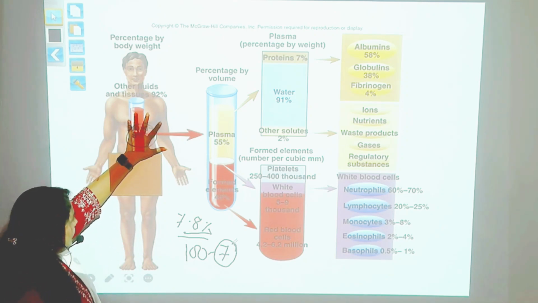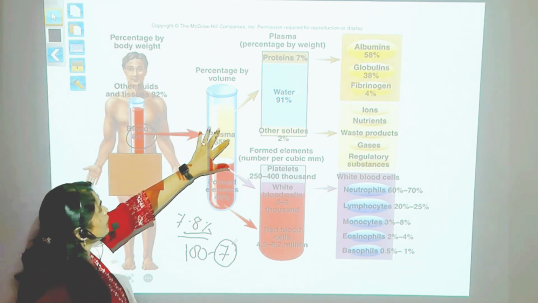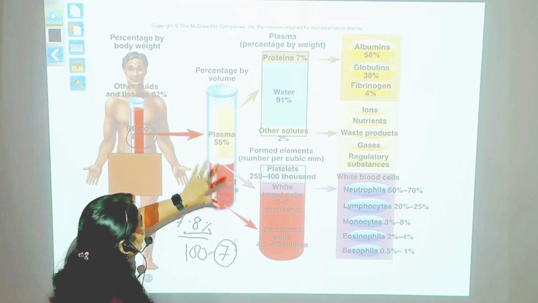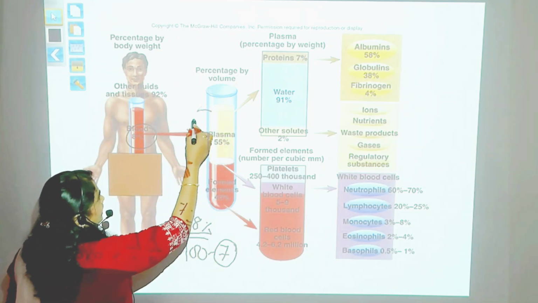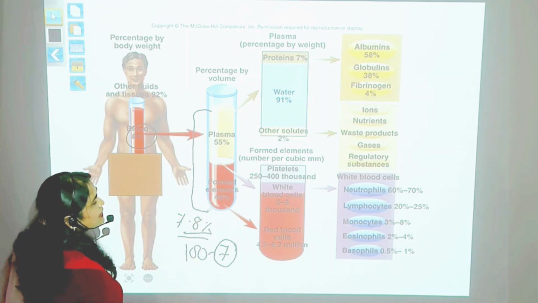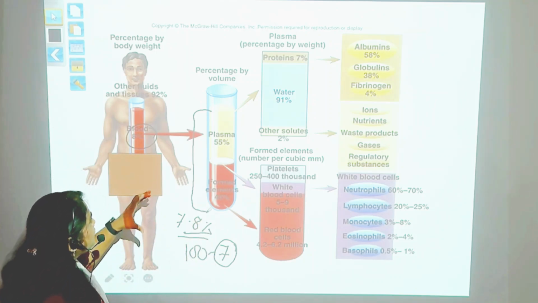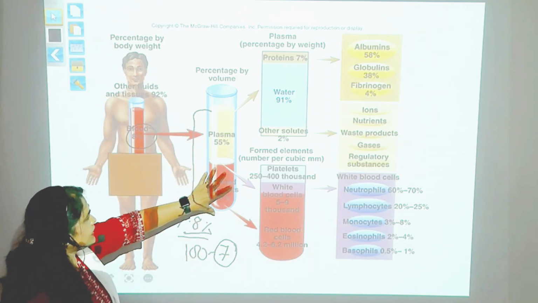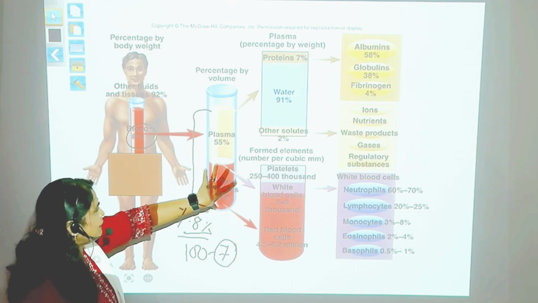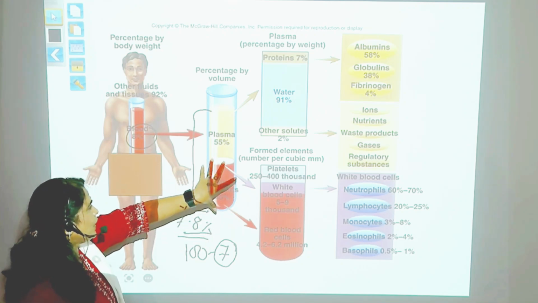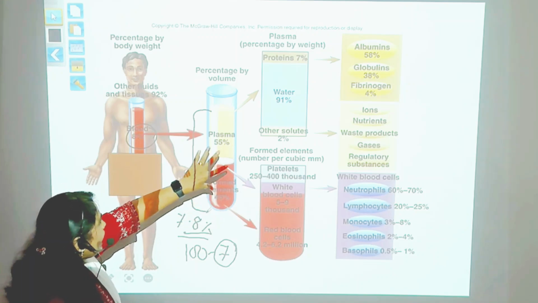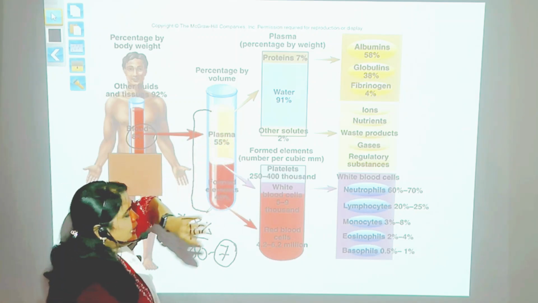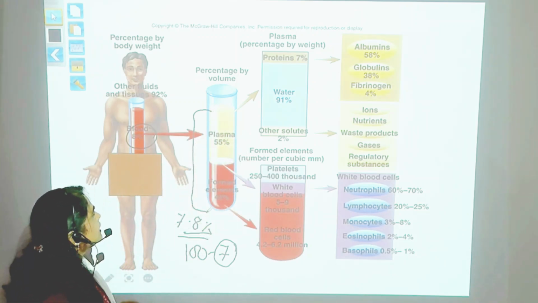Now this blood, when you centrifuge it, will be distinctly seen in two different layers, that is the sediment, or whatever is settled down, which is the formed element, and whatever is supernatant, it is the plasma.